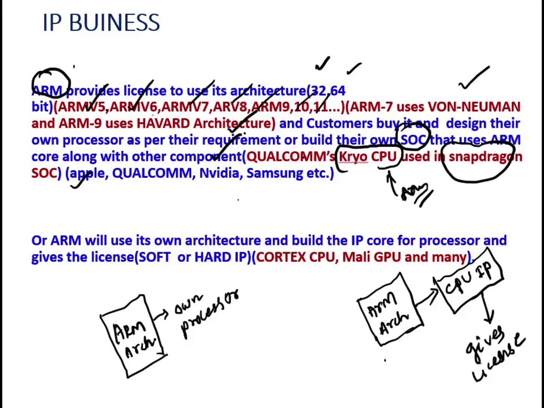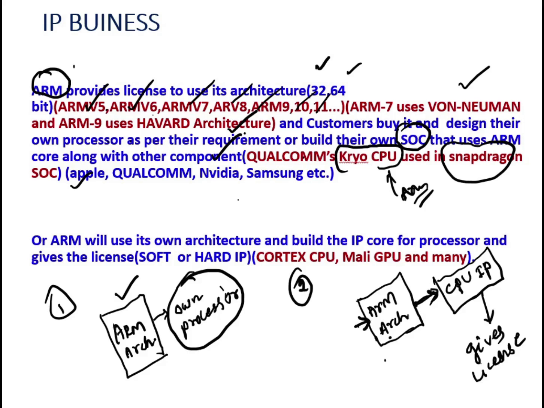Another important thing is, ARM will either provide the architecture designed by ARM. It will provide the ARM architecture. Then the customers will get it from ARM and they will build their own processor. This is one thing. And the second thing is, this ARM architecture belongs to ARM, right? So ARM uses its own architecture. The ARM company will use its own architecture, then they will build.